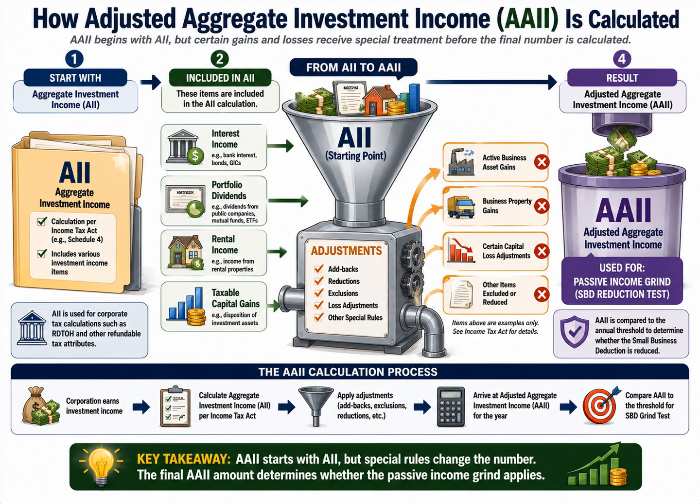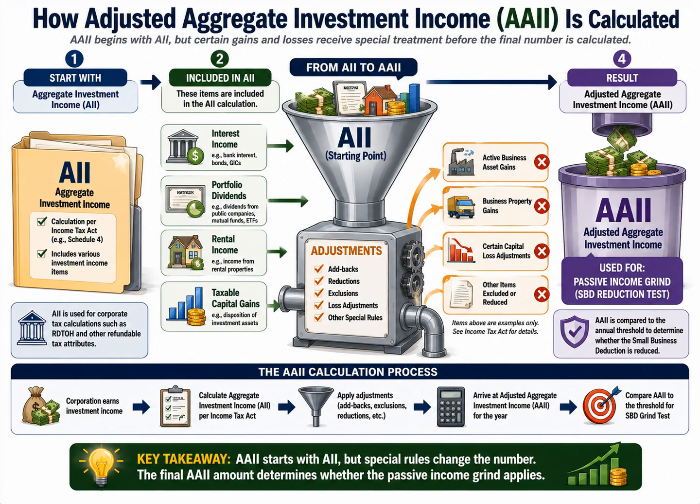As a result, certain gains, losses, and special categories of income receive different treatment. Some amounts may be reduced, some may be excluded, and some may be adjusted according to special rules found in the Income Tax Act. After all of these adjustments have been applied, the result is adjusted aggregate investment income, or AAII.